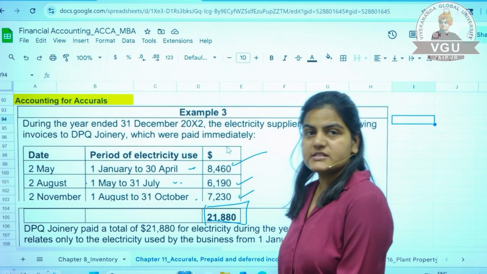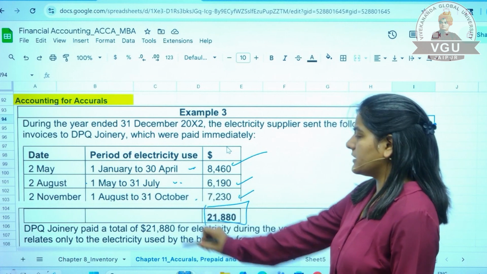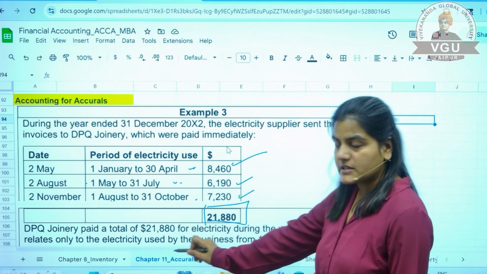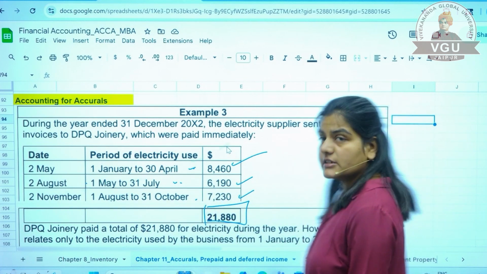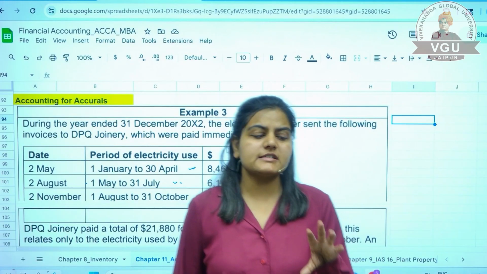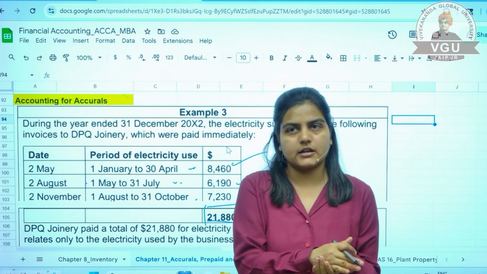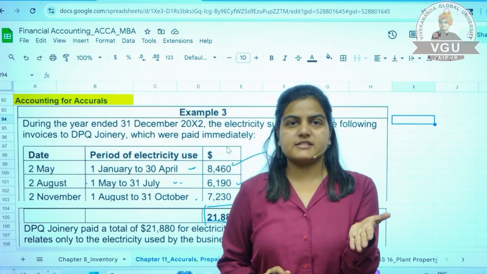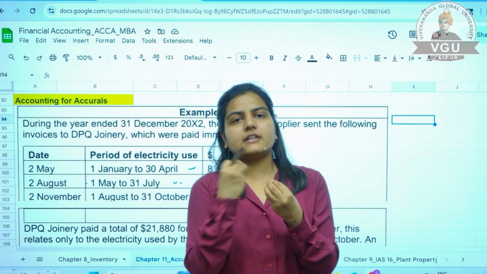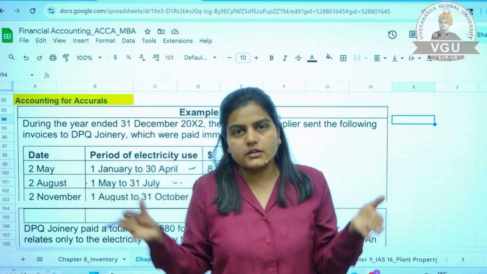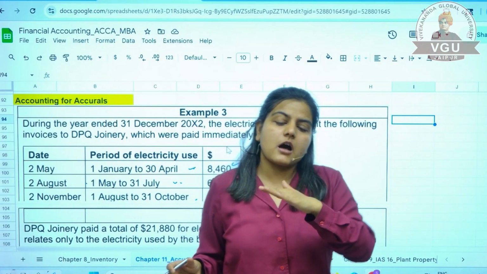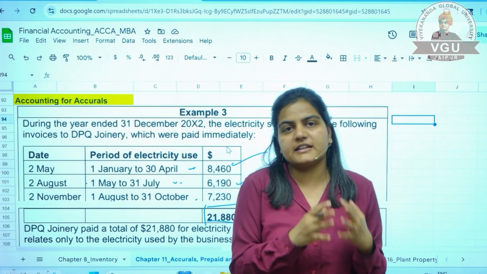What this question says is that DPQ Joinery paid a total of 21,880 for electricity during the year. Now see what is happening when you are closing your accounts on 31st December: you availed electricity for the entire 12 months, but for how many months have you paid the expenditure?